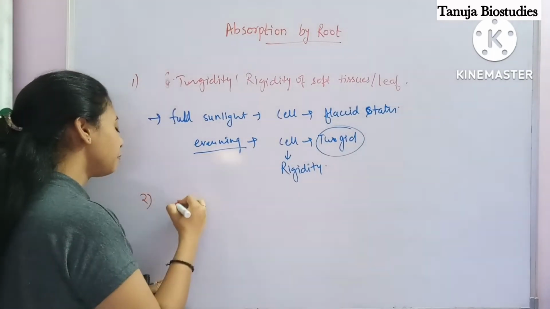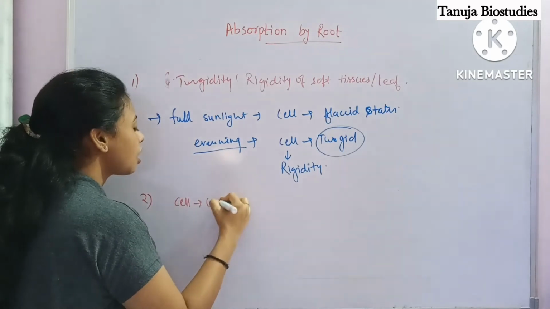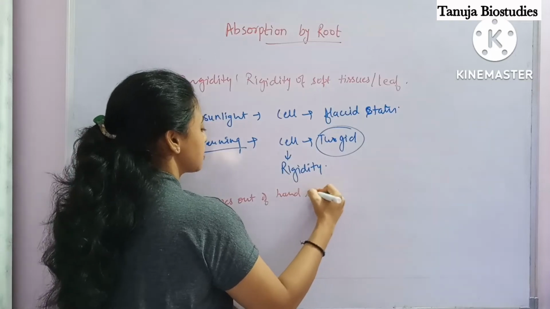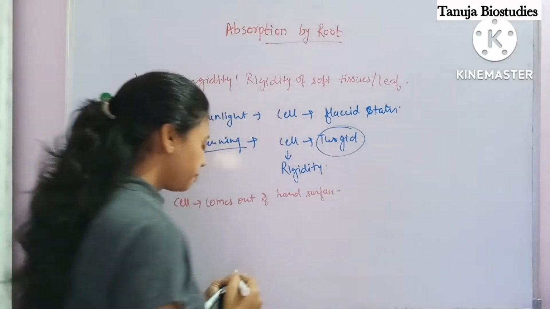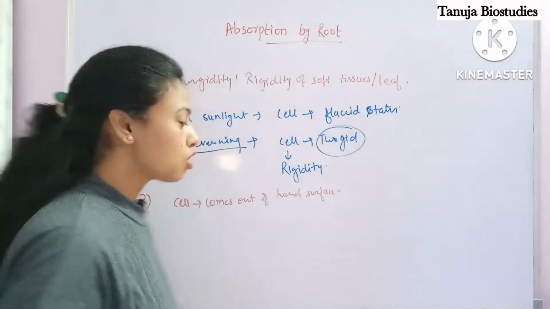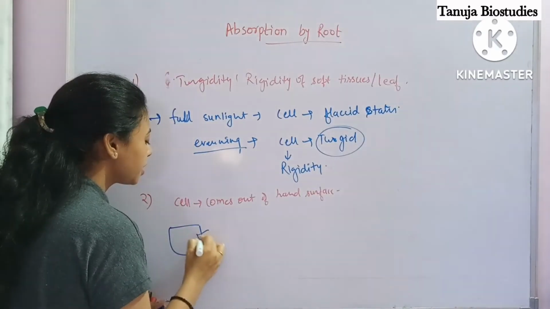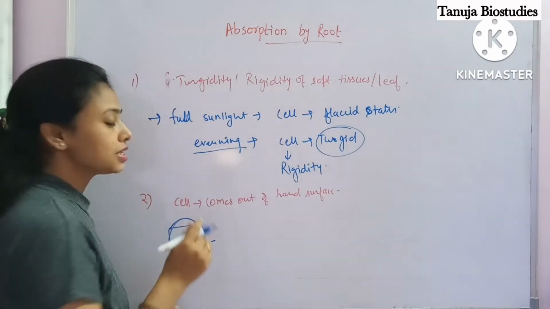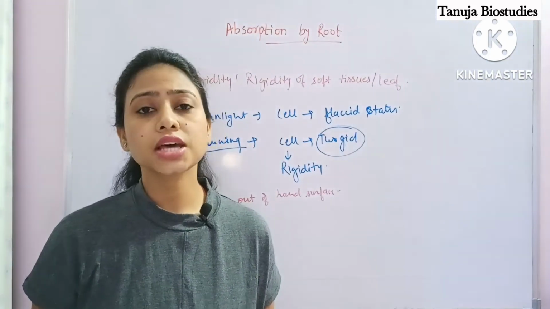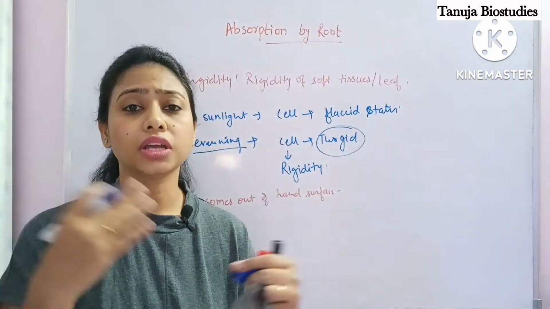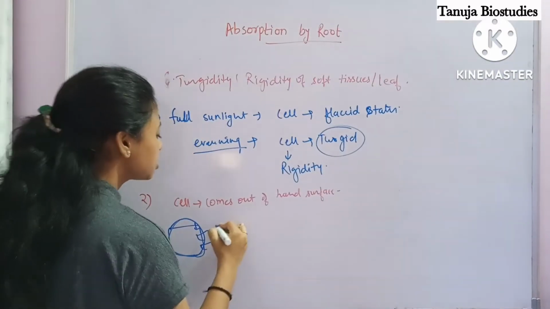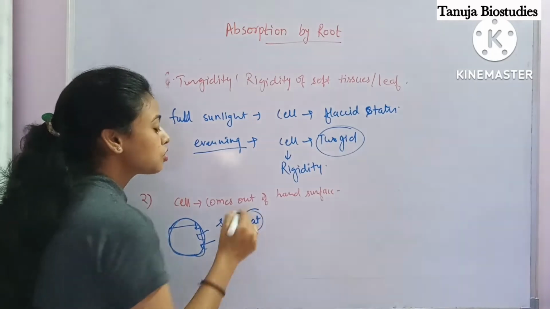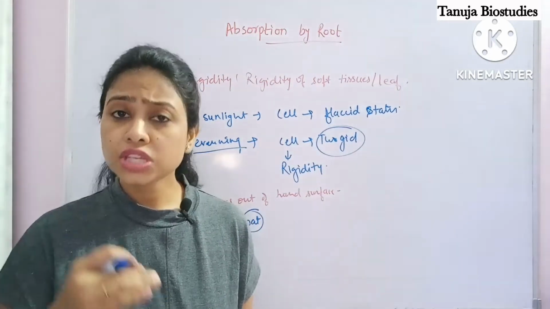Okay, now what is the second point? Turgidity also helps the cell to come out of hard surfaces. Okay, hard surfaces. What is happening? In the case of a cell, when water is coming inside, or when turgidity is taking place, the cell will increase its size. Because of the increase in size, the cell is putting pressure in the outward direction, like in the seed coat. When the seed is going to germinate, the seed coat also bursts.